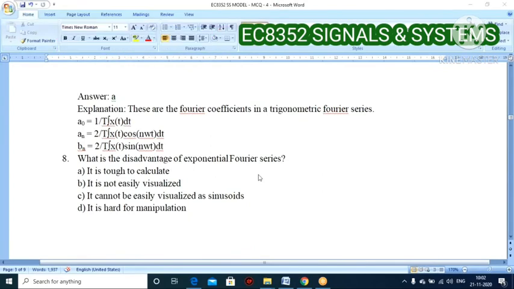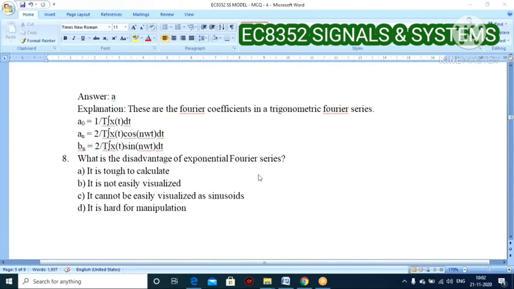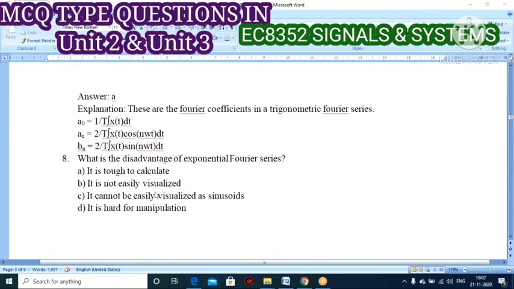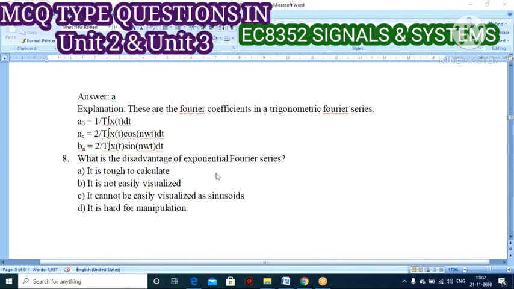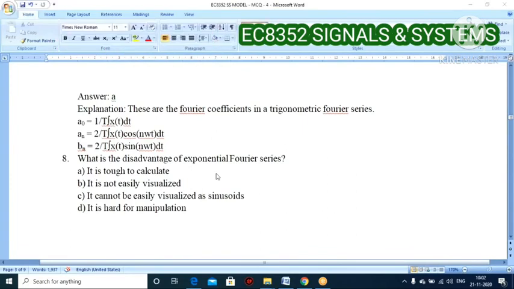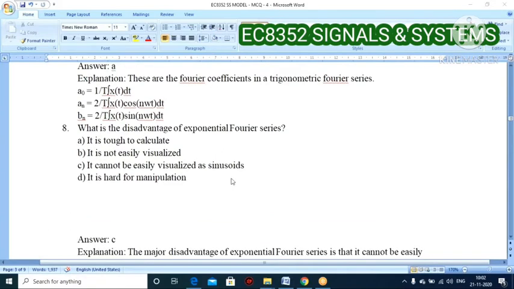It is tough to calculate. It is not easily visualized. It cannot be easily visualized as a sinusoid. It is hard for manipulation. Anyone try this question? This is actually a disadvantage of exponential Fourier series. Anyone? Option C: it cannot be easily visualized as sinusoid.